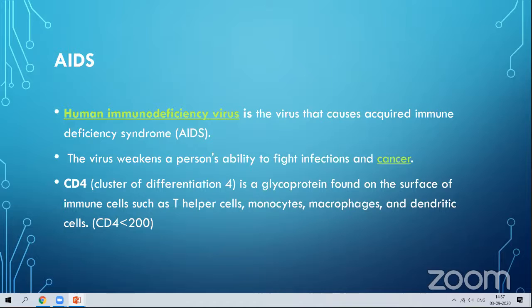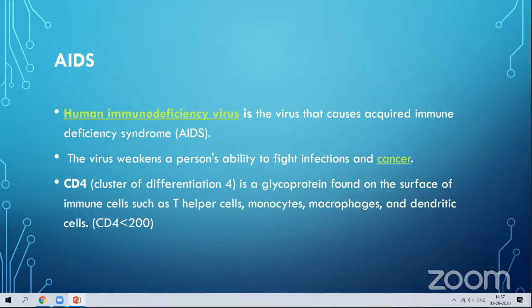Syndrome, as I told you, is a set of characteristics that hinders the functioning of our body parts. Acquired immunodeficiency syndrome is caused by the human immunodeficiency virus, HIV, like SARS, like this corona. It is one of the viruses. Still now we are doing research on this virus also. For HIV also we do not have proper medication.